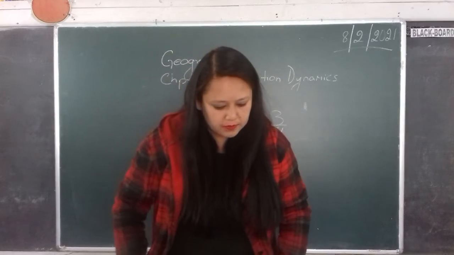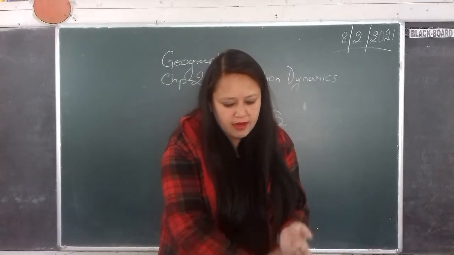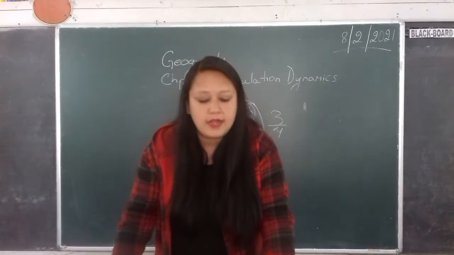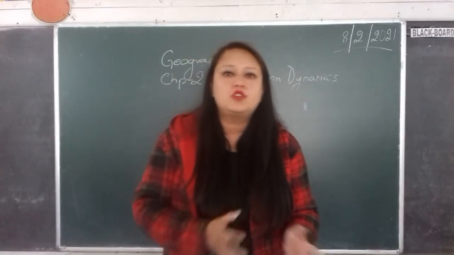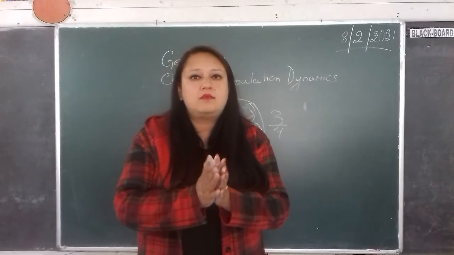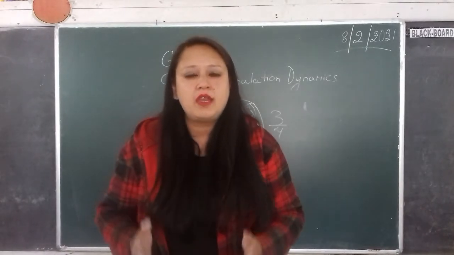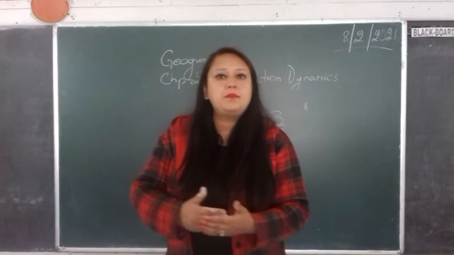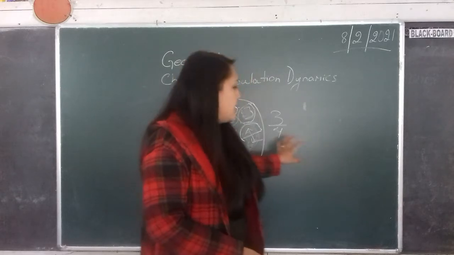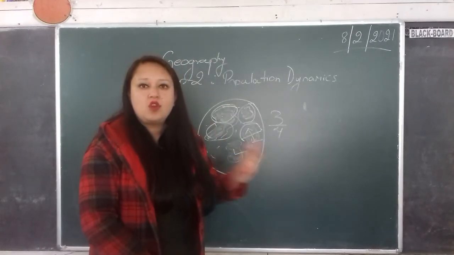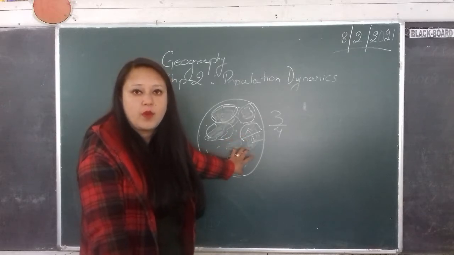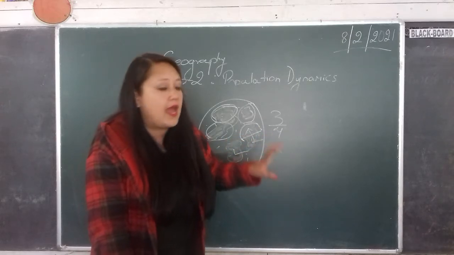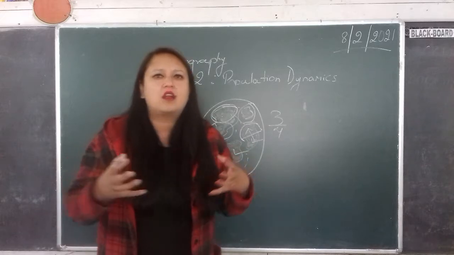Now there are several physical and human factors to explain the distribution of population. It means that there are many reasons why people are living in some areas and not living in other areas, why some areas are empty where no human beings live, and why some places are crowded.